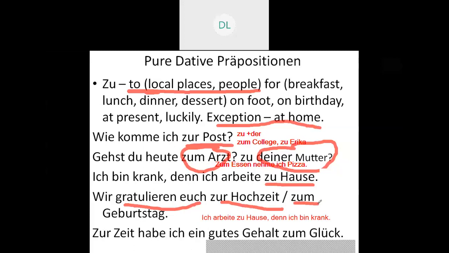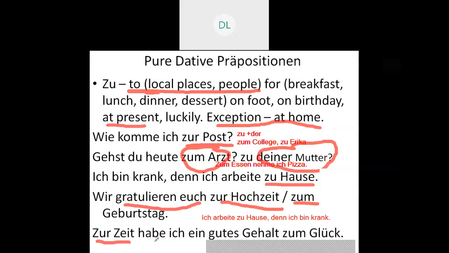And the last one is zurzeit. Zurzeit is actually at the present, currently. So I have written in the meaning also, at present. Zurzeit habe ich ein gutes Gehalt. Gehalt is a salary.